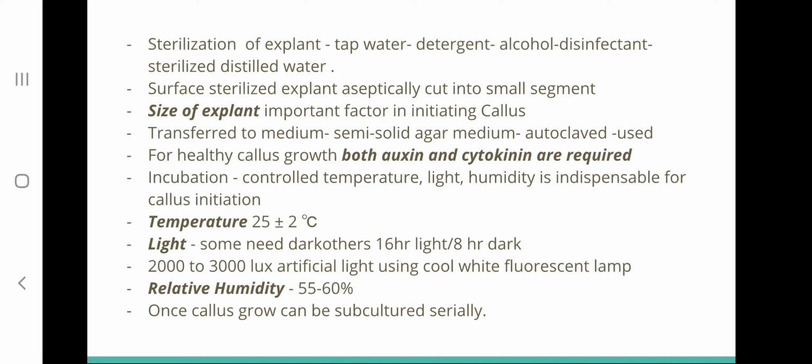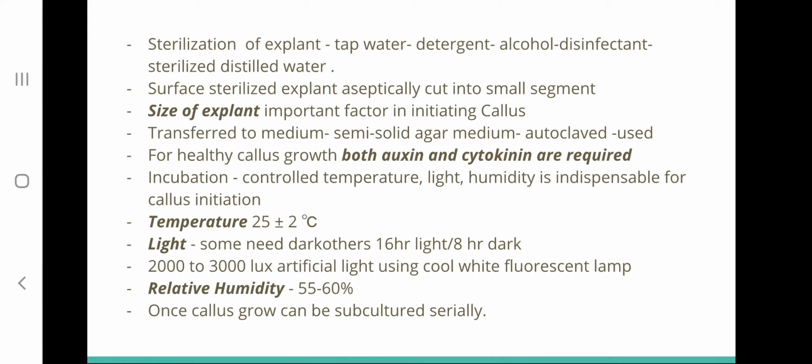After this explant has been surface sterilized, it has to be aseptically cut into small segments. The size of explant is an important factor which controls initiation of callus. So after cutting or trimming the explant, we have to transfer it into medium. Usually semi-solid agar medium is used for culture, and as we all know, for sterilizing the medium we have to autoclave it. Autoclaving is usually done at 121 degrees Celsius, 15 atmospheric pressure for 15 to 20 minutes in an autoclave.